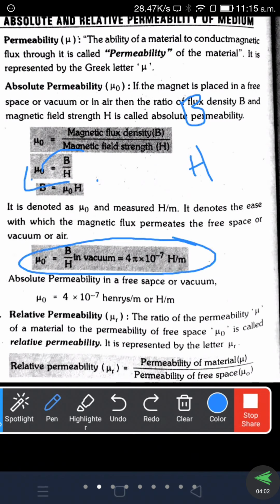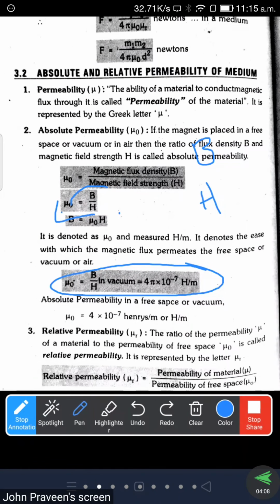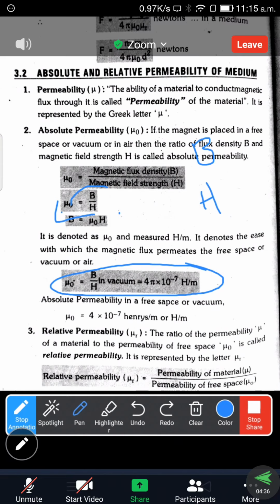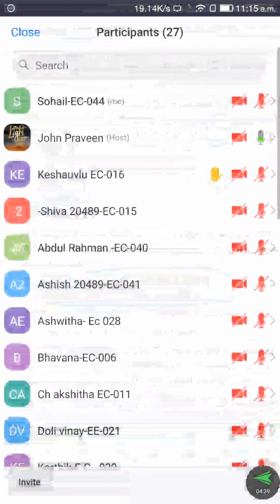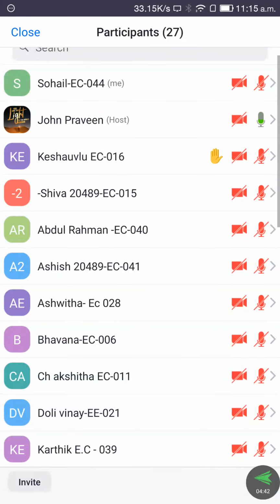Next, relative permeability. The word itself says there is a relationship. It is the ratio of the permeability mu of a material to the permeability of free space. The ability of a material to conduct magnetic flux is what we call permeability, which is represented with mu.